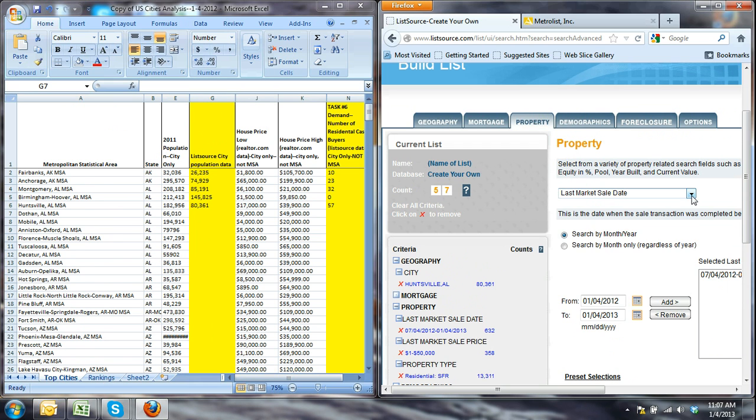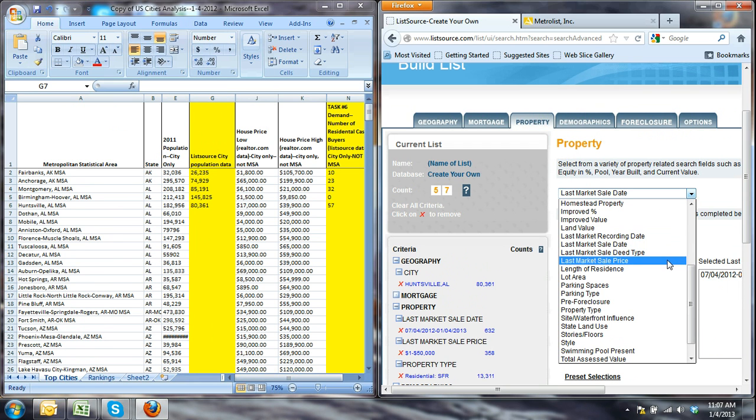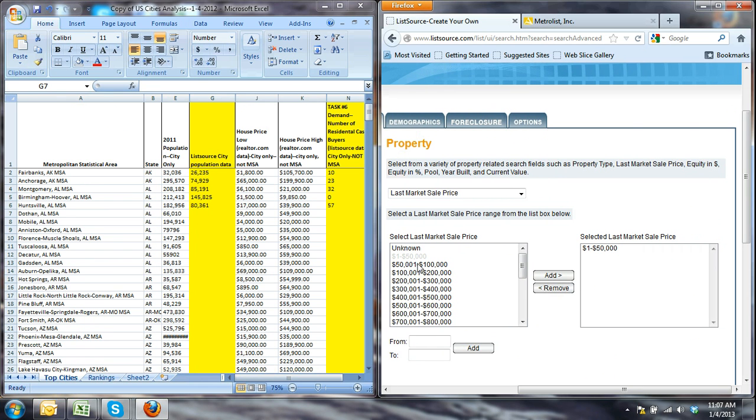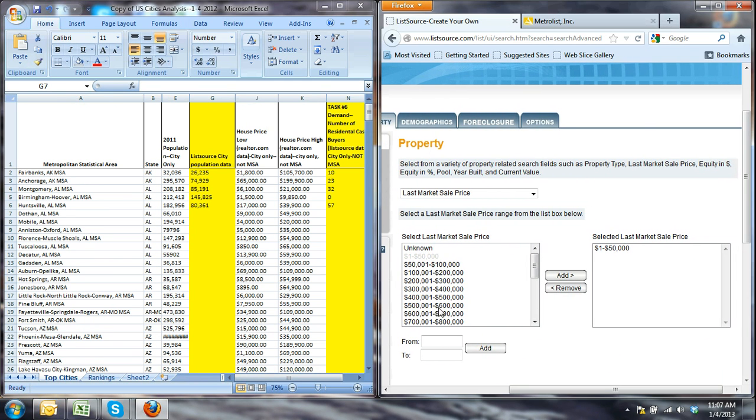Back to the property tab, the one that you're going to be going back and forth on is this. So you'll be changing up the city and changing up this price range that falls right here. So hopefully that helps.